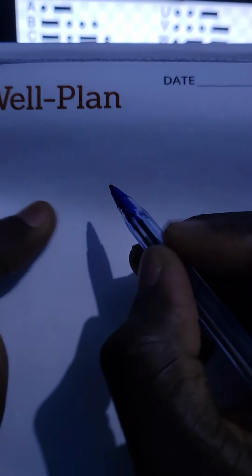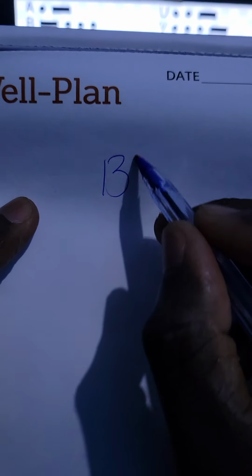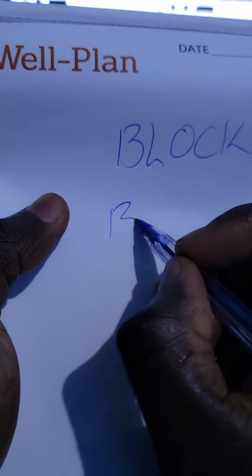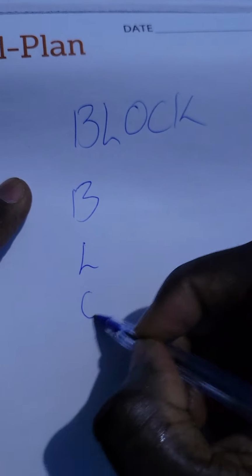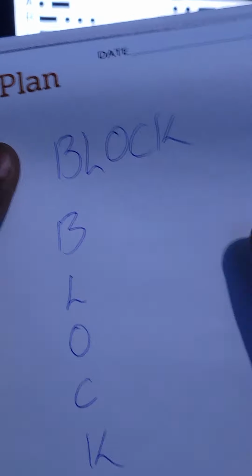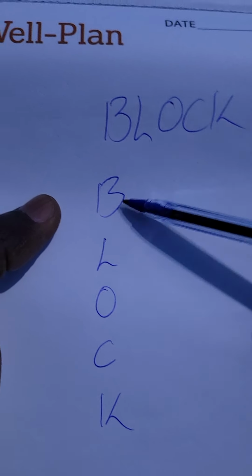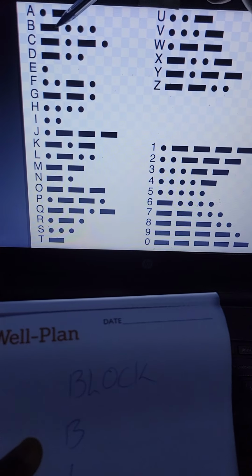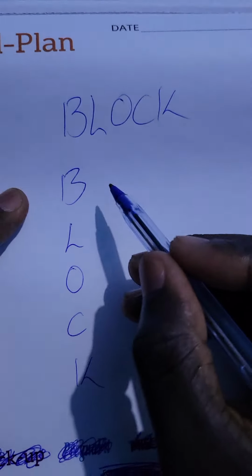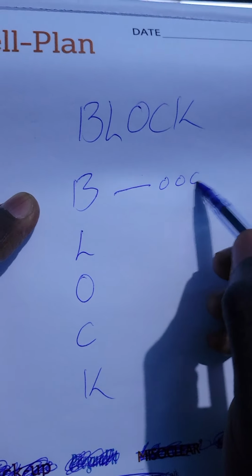In this simple video I'm going to be showing you today's daily cipher word, and the word is block. Okay, and then as always we line up the letters B, L, O, C, K, and we find the corresponding Morse codes. So for B we shall look here: long press, tap tap tap. B is long press, tap tap tap.